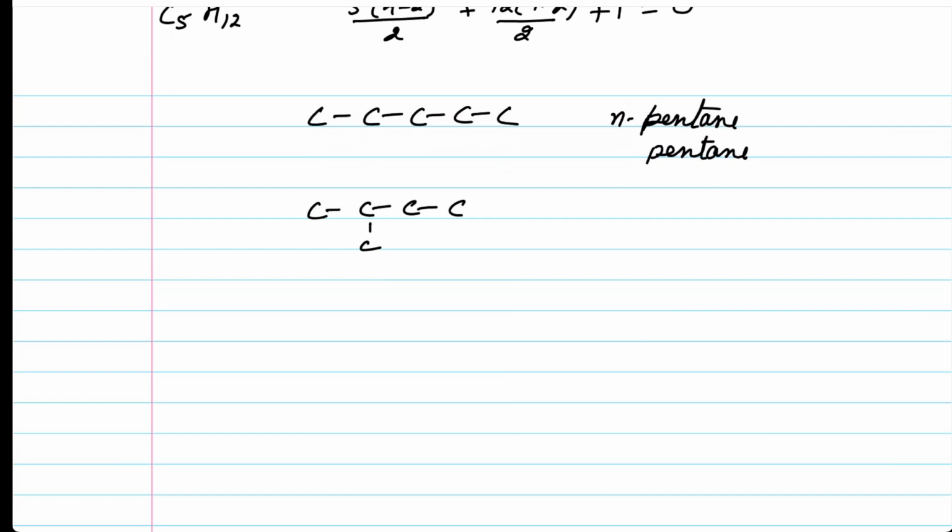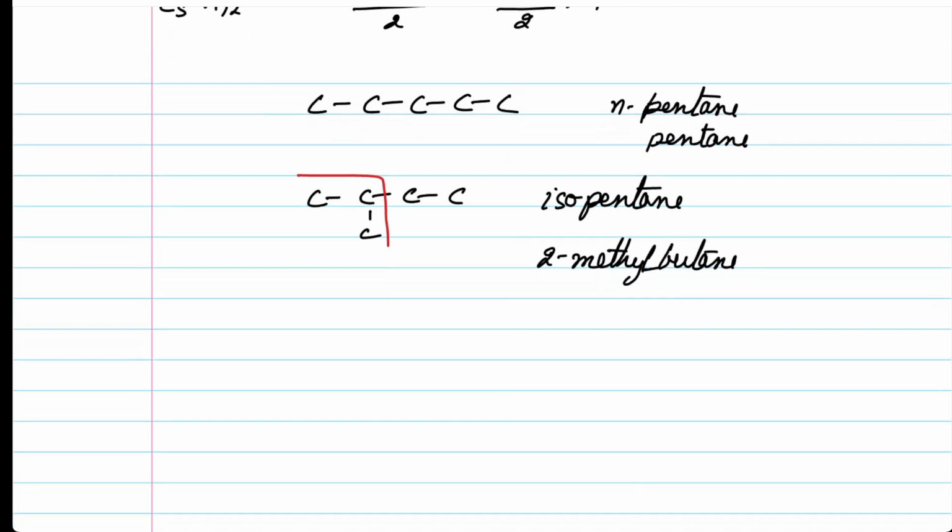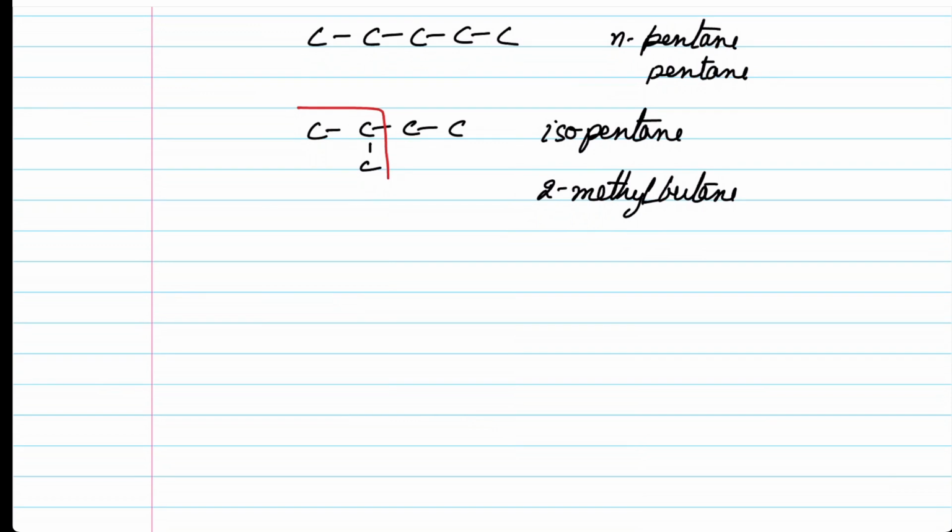Now, as you can very well see, this particular structure would represent iso. So the common name of this compound is isopentane, and the IUPAC name would turn out to be 2-methylbutane. This is what we have as isopentane or 2-methylbutane.